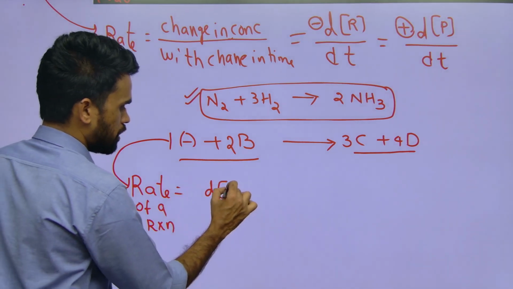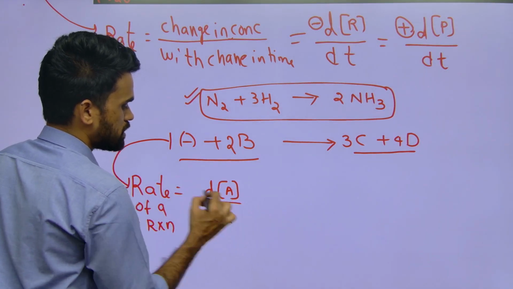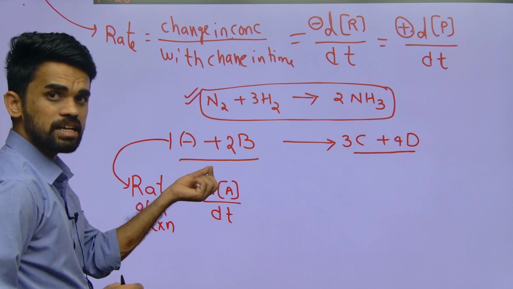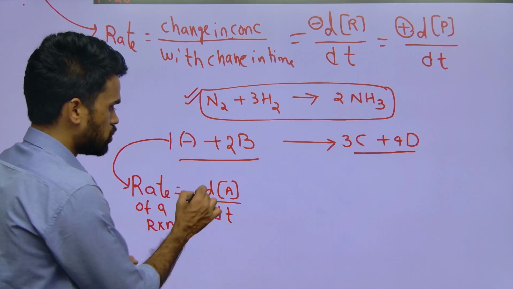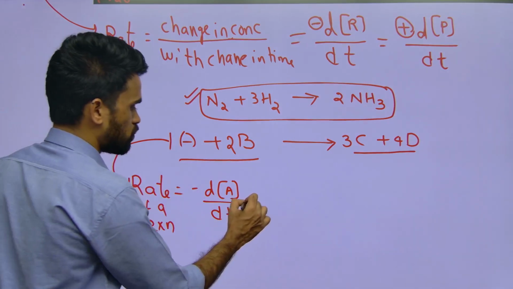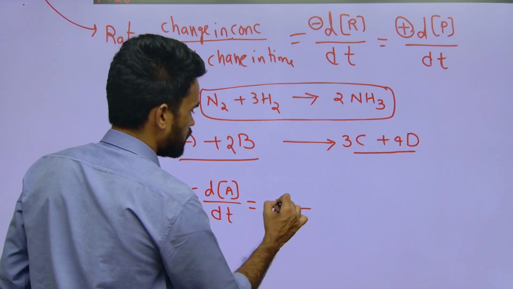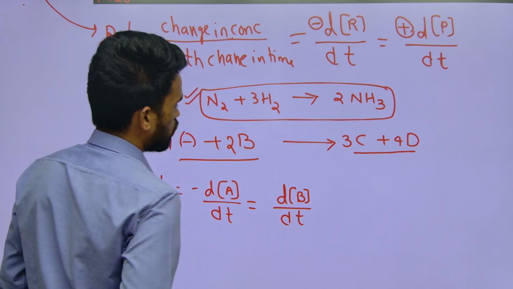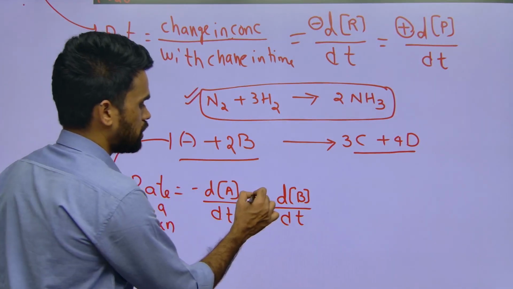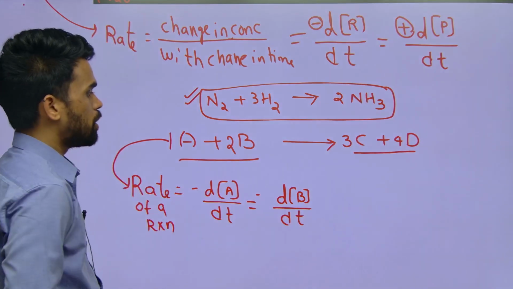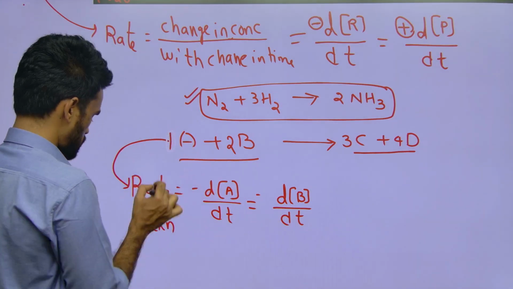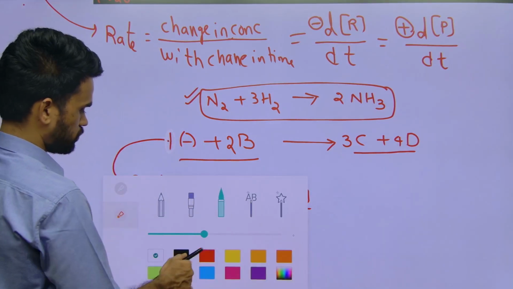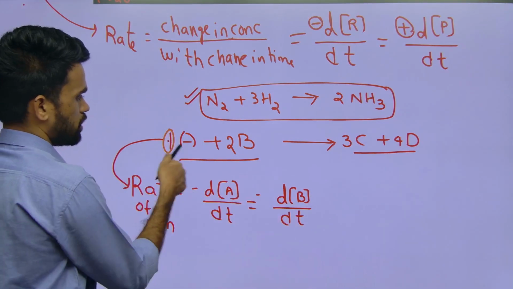So dA by dt. What is this dA by dt? Change in concentration of A with respect to time. For reactants, what happens to their concentration? It decreases. So minus dA by dt is equal to, here you write the concentration of B, change in concentration of B with respect to time. This is also a reactant, so we use the symbol minus. But if you observe, there is only one here, a number 1 here. This is 1, but this is 2.